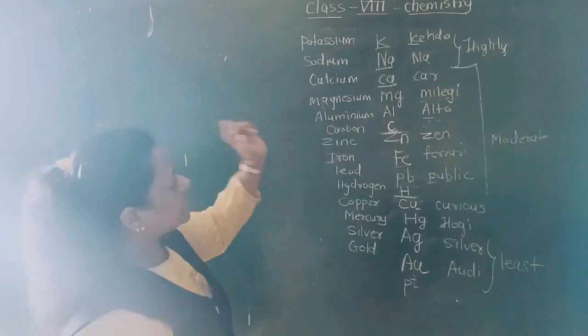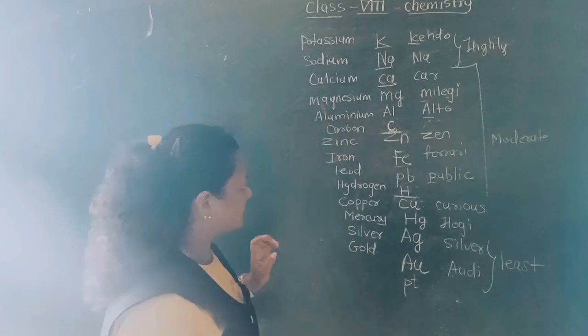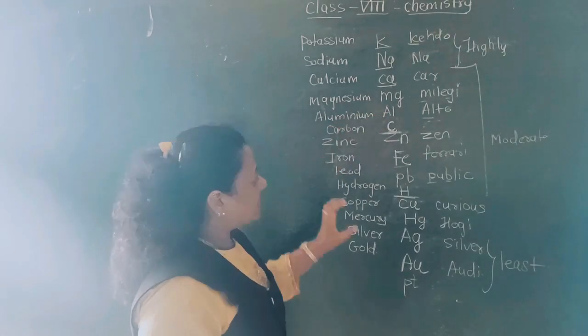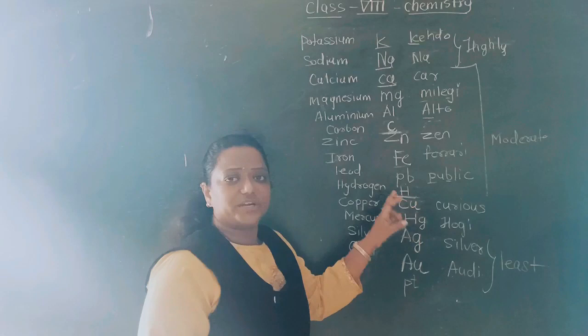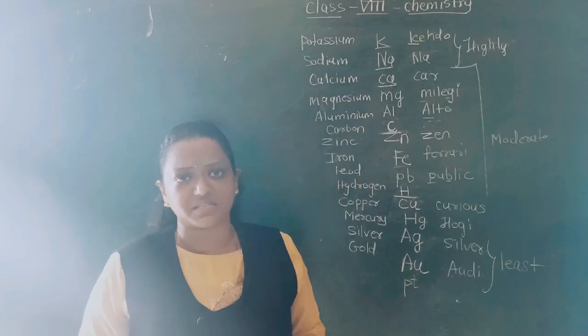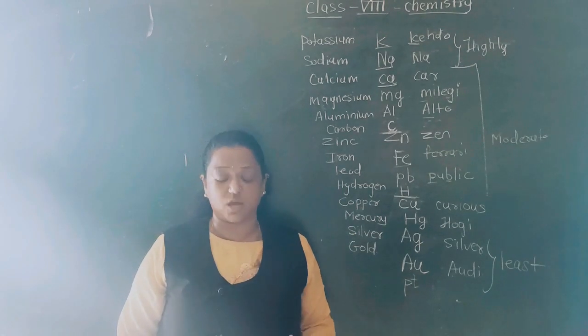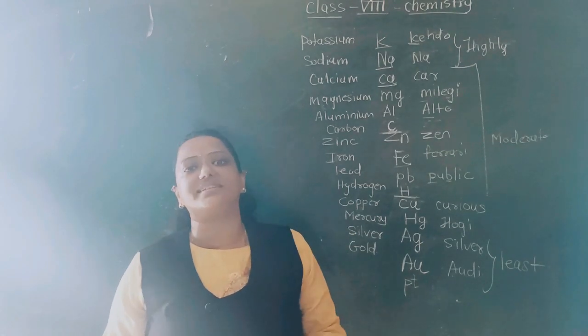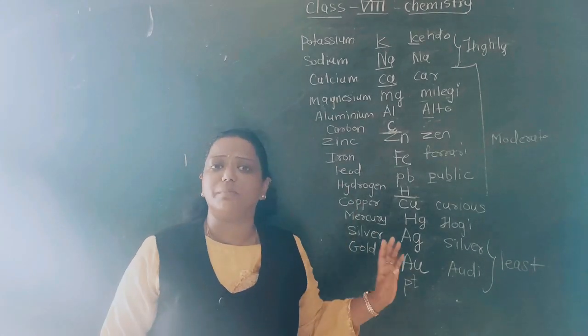Here is one point I tell you: the non-metal carbon is included in that. Carbon and hydrogen are actually non-metals. Hydrogen I have put with the metals because hydrogen is electropositive in nature. It donates its one electron and has a positive charge. Always it is very eager to donate its one electron. And because of that, hydrogen is kept with the metals.